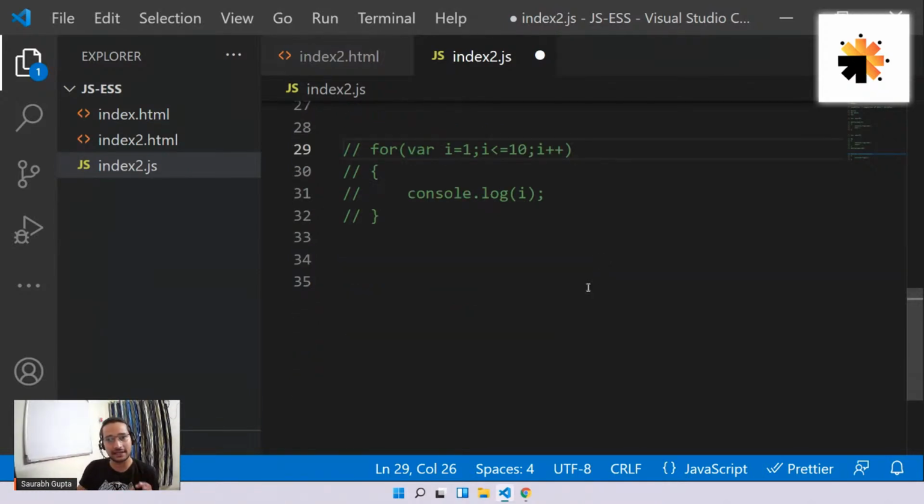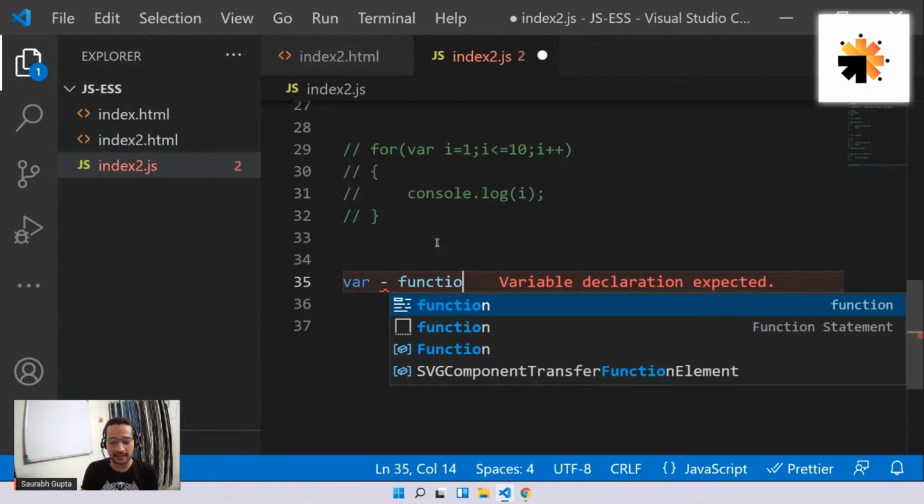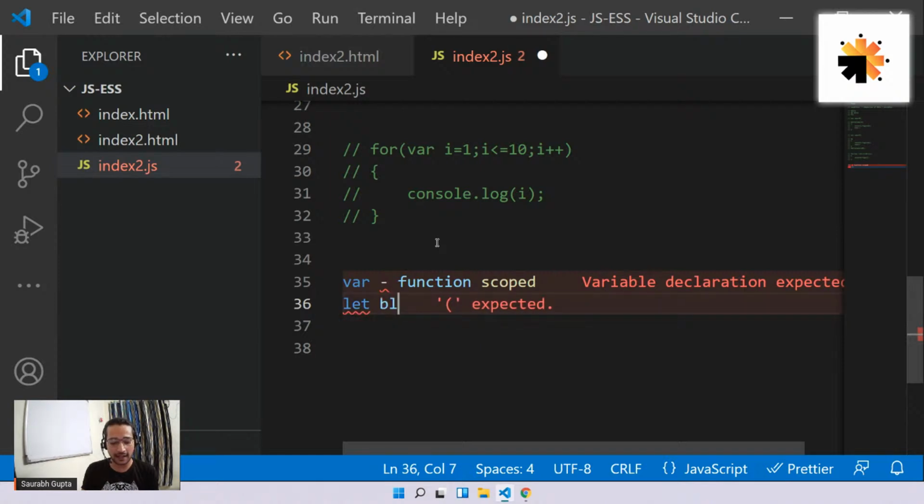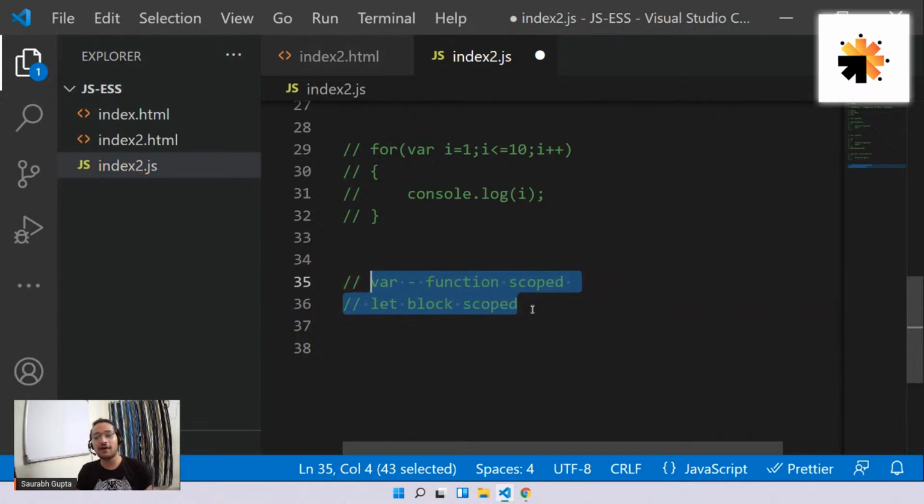So see, the prominent difference between var, which is from the start of JS, and let, which was introduced in ES6 in 2015, is their scopes. Okay, see guys, var is something we call function scoped, and let is something called block scoped. This is the basic difference between let and var. Now I have to explain what exactly function scoped and block scoped mean.